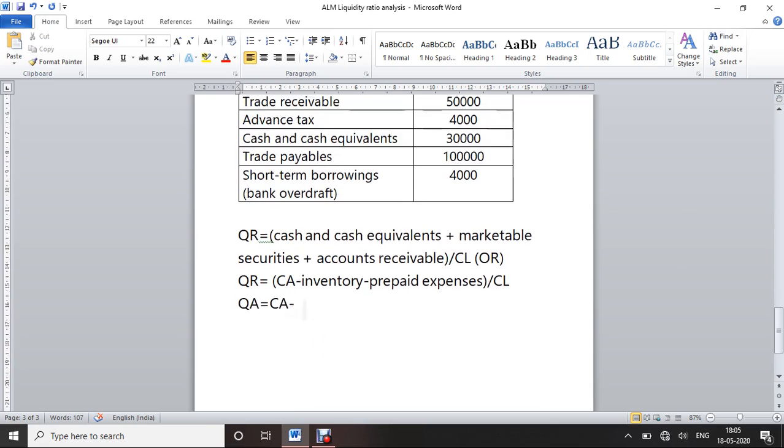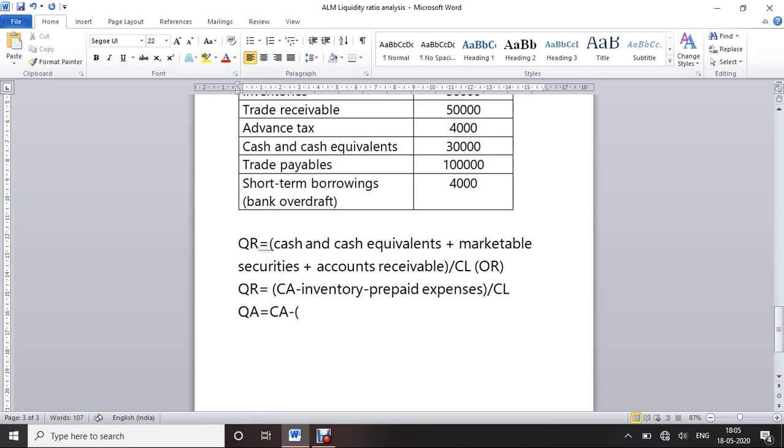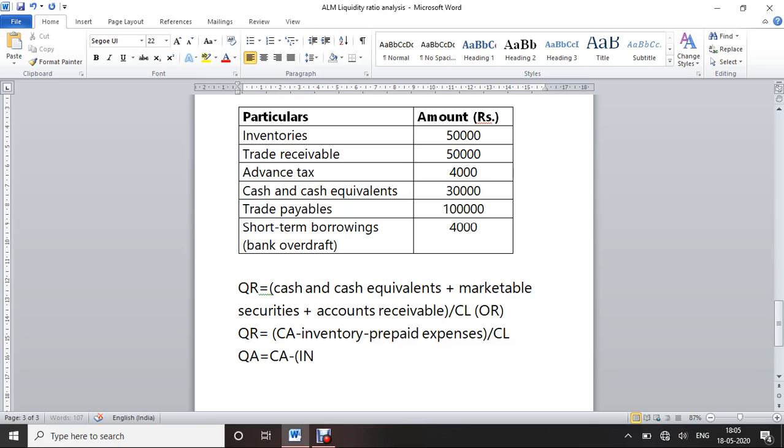So we have to deduct inventories and advance tax from the current assets.